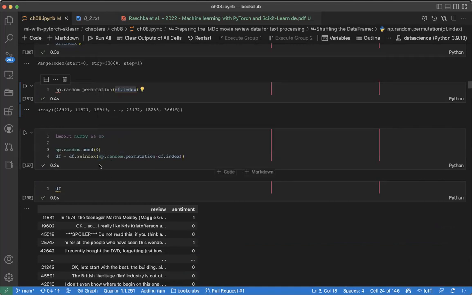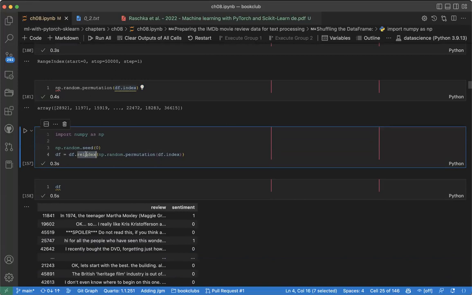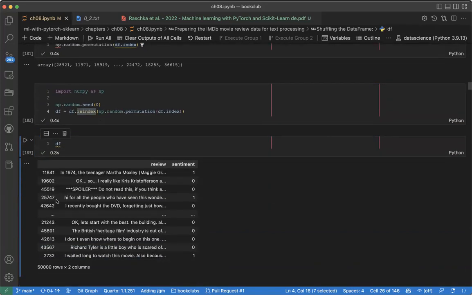So our data frame, reindex, meaning change the index, right? This is a function in pandas called reindex that allows you to change your existing data frame's index. So we pass the new index through this function, reindex. When we run this, as we can see here, our data frame has a new index. So this is basically a way in which we can shuffle our data set. Any questions?